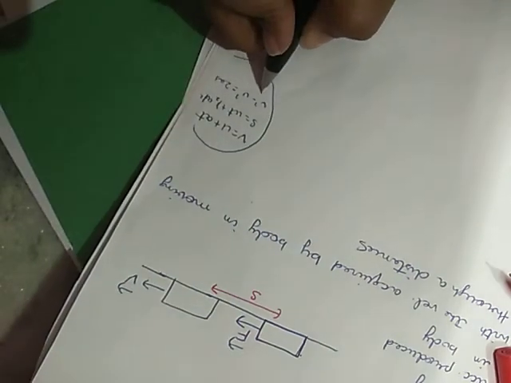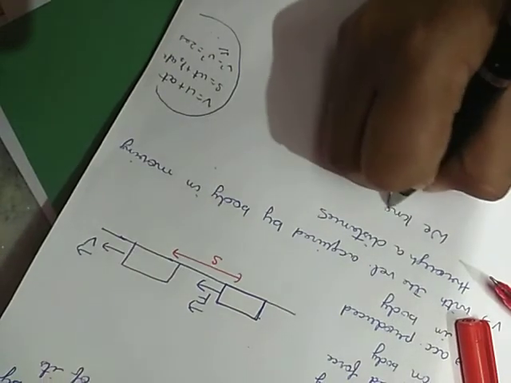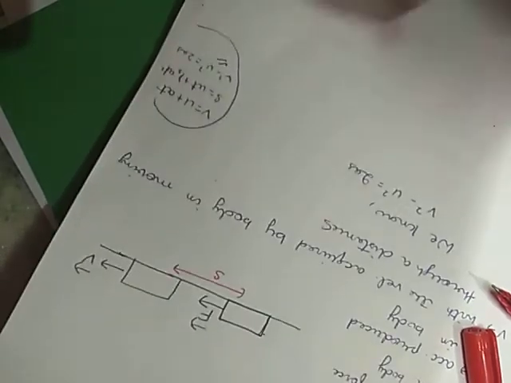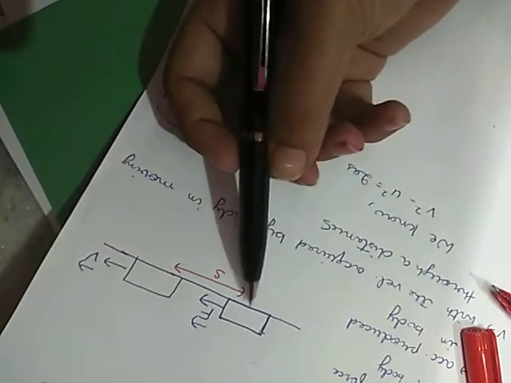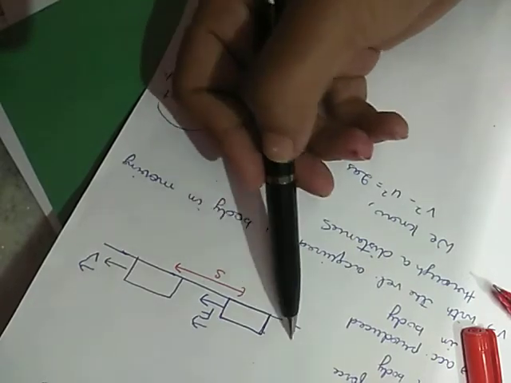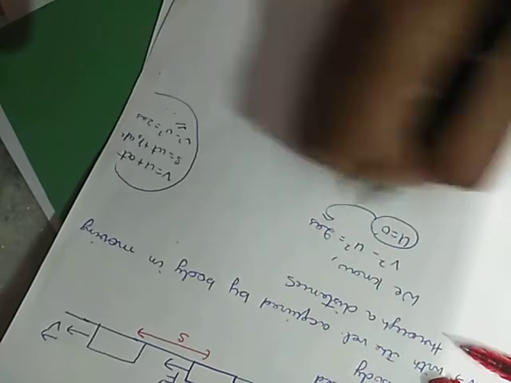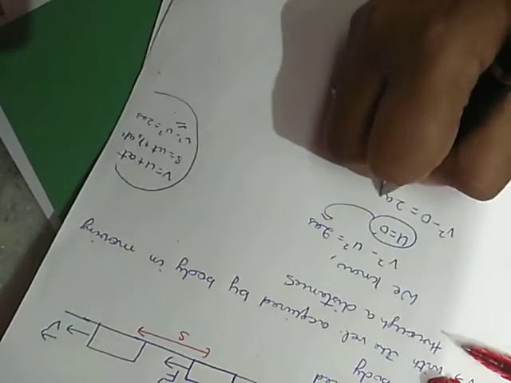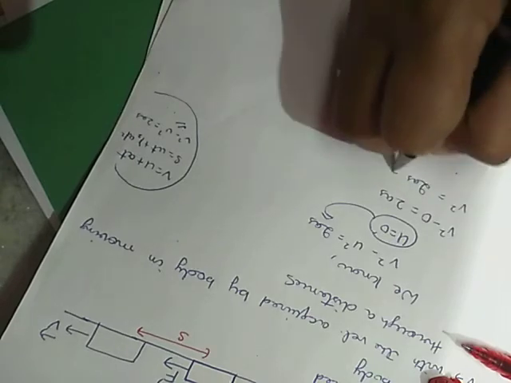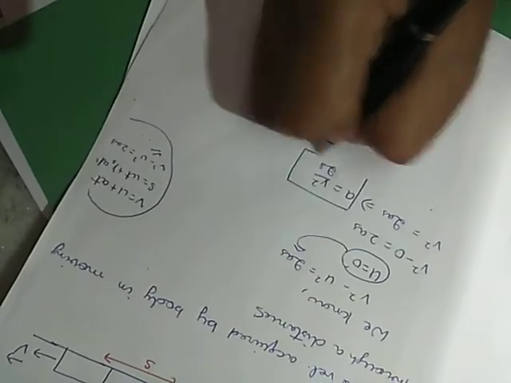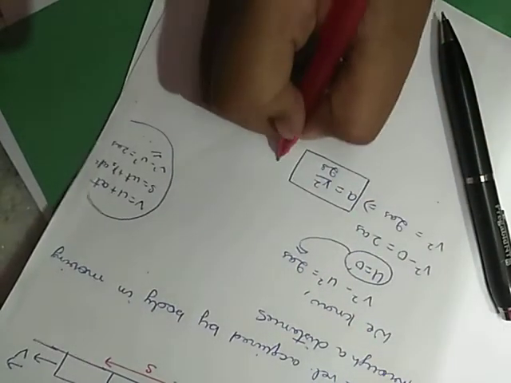So the desirable equation is the third one: v square minus u square equals 2as. But the initial velocity is 0, because we are starting to move the body from rest. So we put u equals 0 into the above equation and get v square equals 2as, or a equals v square upon 2s.